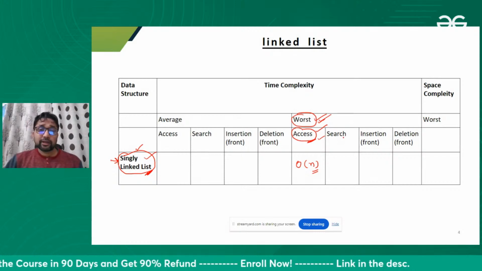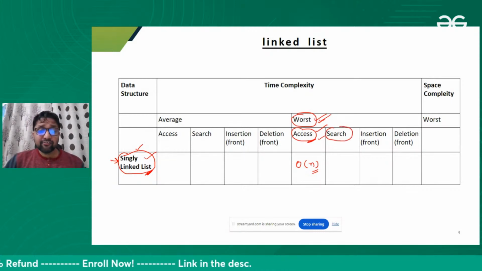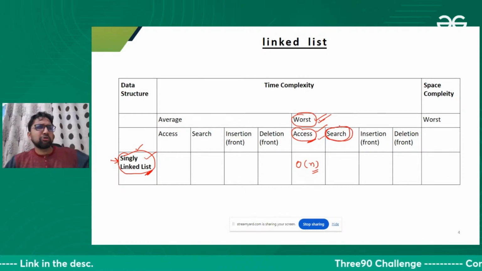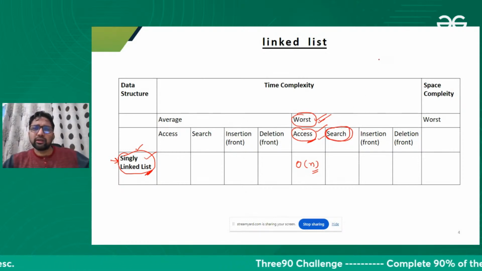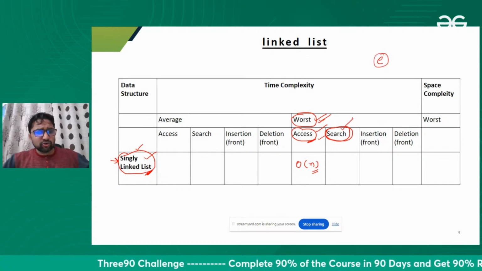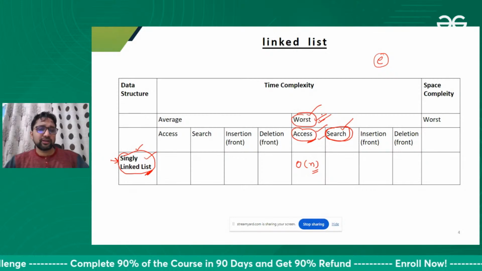Okay, you people tell me another question. Please keep replying, that is important. I want to search. We want to search one particular element. I don't know, maybe I'm searching for some element in the linked list. In the worst case, what will be the time complexity?